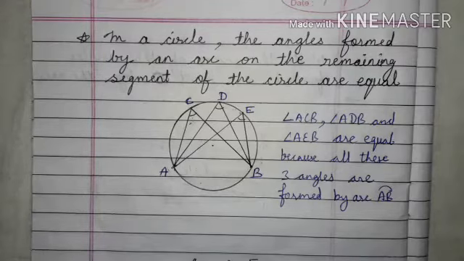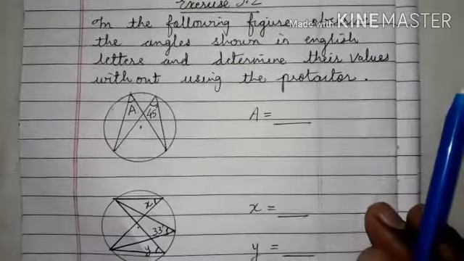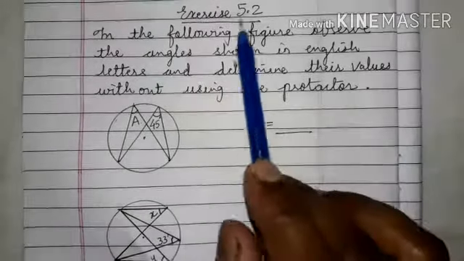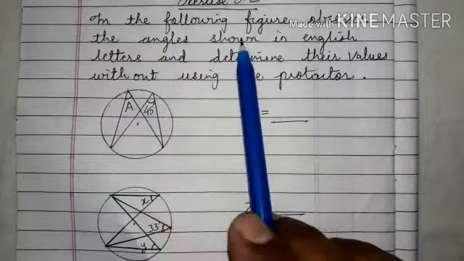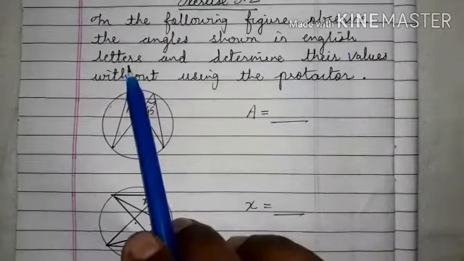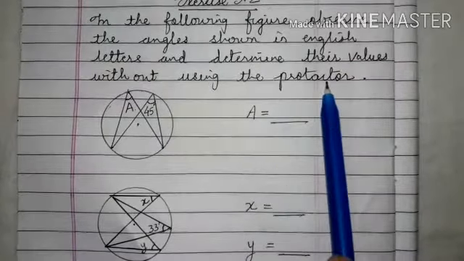Now we will see exercise 5.2 according to this concept. Exercise 5.2. In the following figure, observe the angles shown in English letters and determine their values without using the protractor.